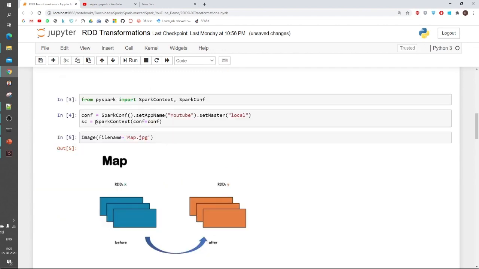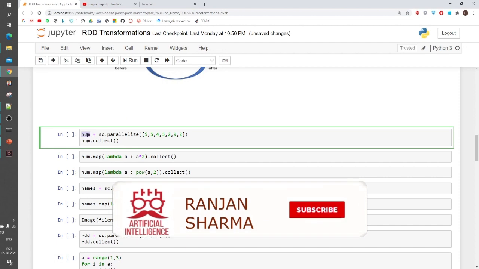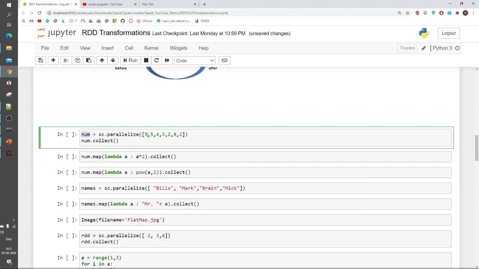So this is the example. I have already initialized SC, that is my Spark context, and I have already covered what Spark context is. If you are not aware of Spark context, just watch this video. And here I am creating a new variable, num, which will be my RDD, and I am initializing it with some random data.